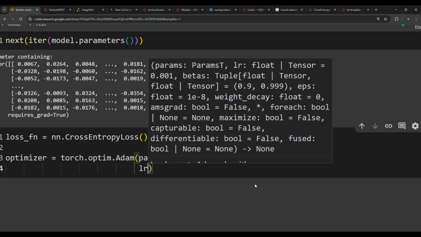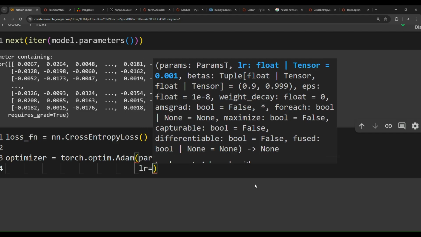And then the learning rate. Learning rate is a very important hyperparameter. As we said before, we have batch size. Batch size is an important hyperparameter, and we also have learning rate. Learning rate defines the amount of updating. How much do we want to update the weights? Now you have to keep in mind, the higher the learning rate, the more aggressive the model will update the weights, and the lower the learning rate, the slower the model will take to converge.